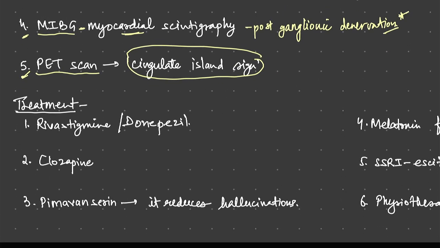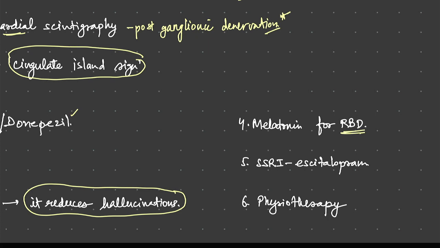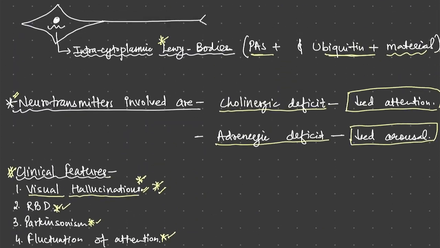What is the treatment? Mainly we give acetylcholinesterase inhibitors, that is rivastigmine and donepezil. We give clozapine also because there are psychiatric complaints. We give pimavanserin to reduce the hallucinations. We give melatonin for REM sleep behavior disorder. We give SSRIs for accompanying features like depression; we prefer escitalopram. And then we do physiotherapy, which is important because many times patients are bedridden and lack self-care. So physiotherapy and all those supportive care are very, very important.